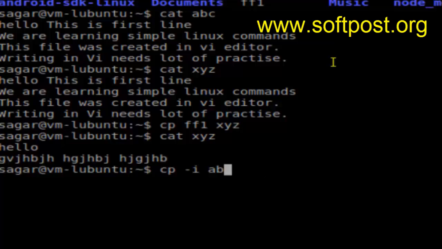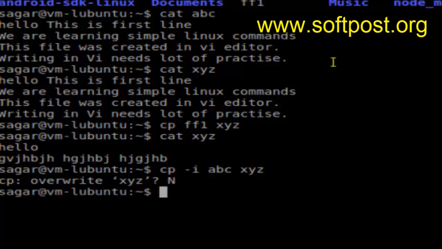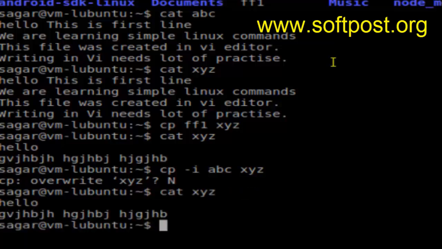I'm trying to copy the file abc to xyz, but since the xyz file already exists, this command will prevent that from copying. As you can see, it gives this prompt, overwrite xyz, because xyz already exists. If you press y, then only that file will be copied. If you press n, that file will not be copied, and as you can see, the xyz contents are not changed. So that's how we can use the -i switch, which prevents you from overwriting files.